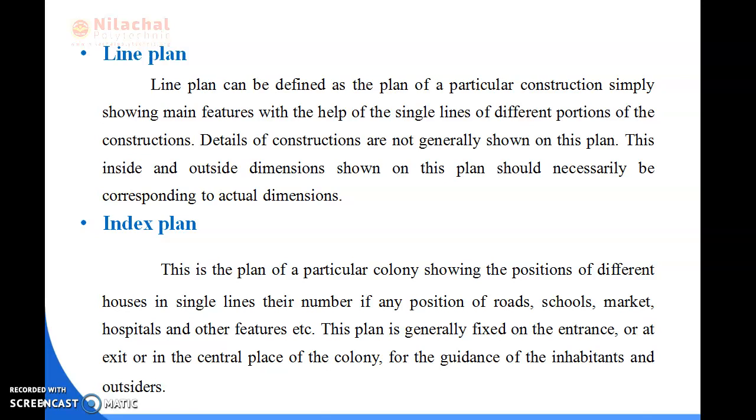Using the index plan, the person knows about the position of road and the position of apartment, swimming pool, gym, everything available in the apartment. The index plan is very much needed for the outsider.